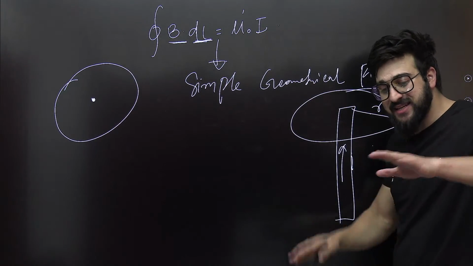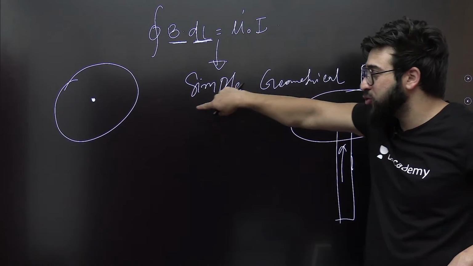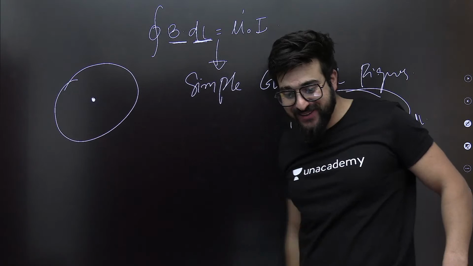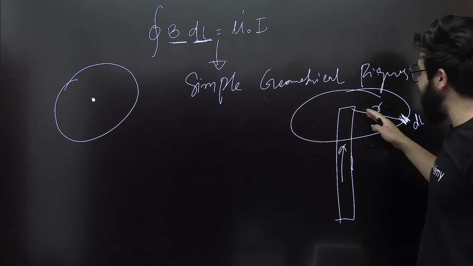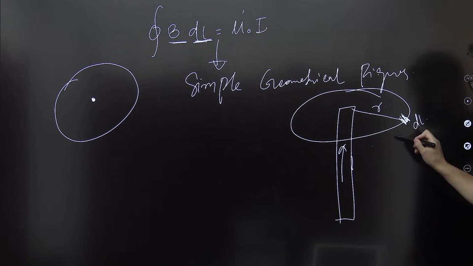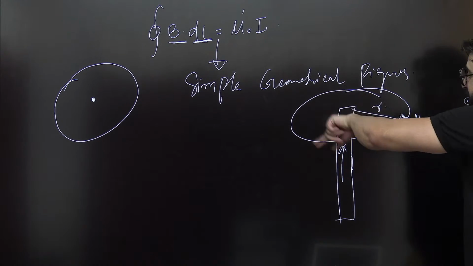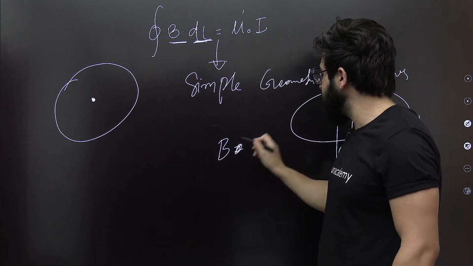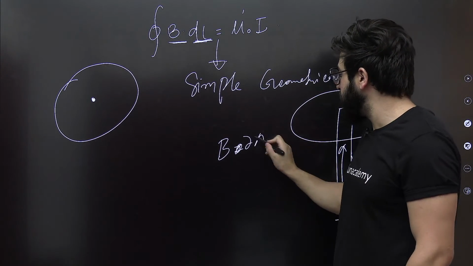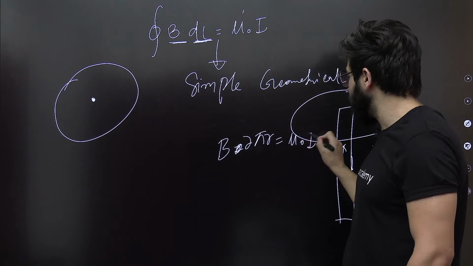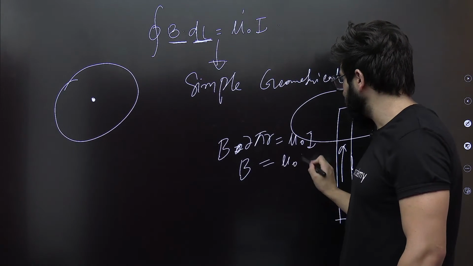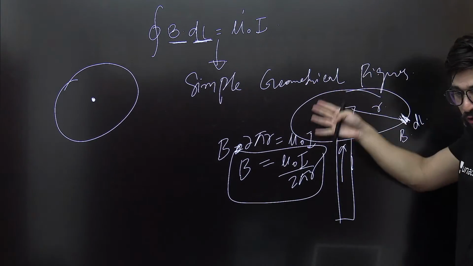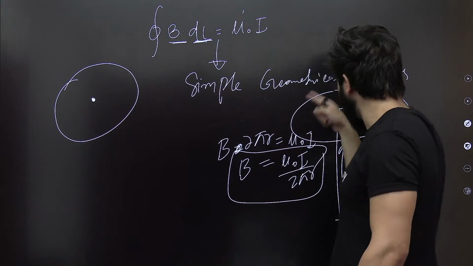Now, I'll just tell you the simple approach and why we cannot find the other one. The rest you do the calculations at home. In this case, clearly at this point the magnetic field will be constant. If you integrate, B multiplied by 2 pi R is mu naught times I. So B will come out to be mu naught times I divided by 2 pi R. I guess this is correct. So you got the magnetic field of the whole circular ring.